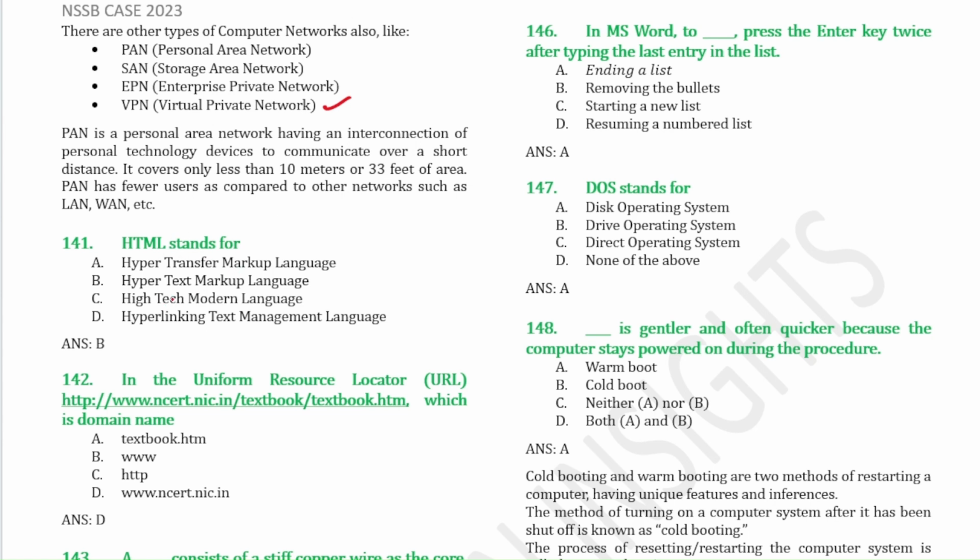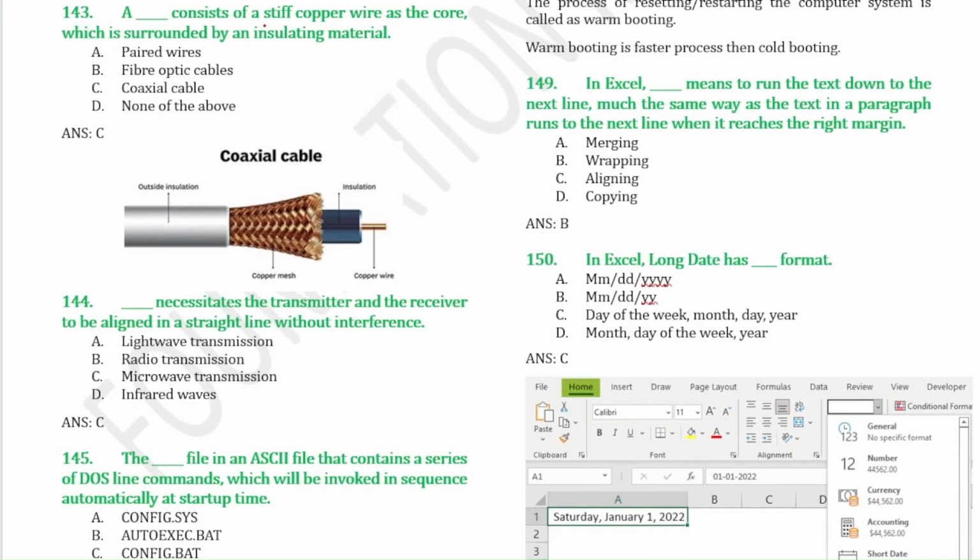HTML stands for Hypertext Markup Language. In the Uniform Resource Locator, there is a domain name: .org, .in, .com, these are all domain names. A dash consists of a stiff copper wire as the core, surrounded by an insulating material. So that is a coaxial cable. Dash necessitates the transmitter and the receiver to be aligned in a straight line without interference. So that is microwave transmission.